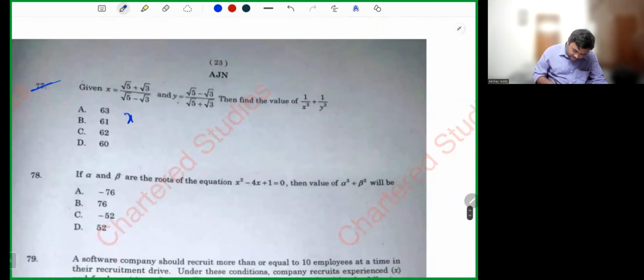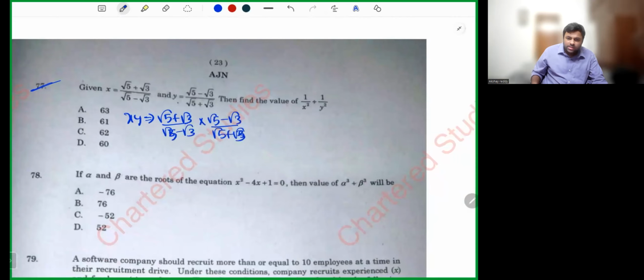First, let me calculate X into Y. Root of 5 plus root 3 by root 5 minus root 3, into root 5 minus root 3 by root 5 plus root 3. Simple, it cancels. 1.